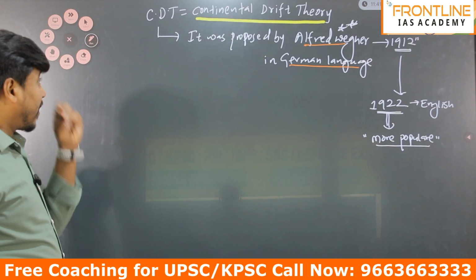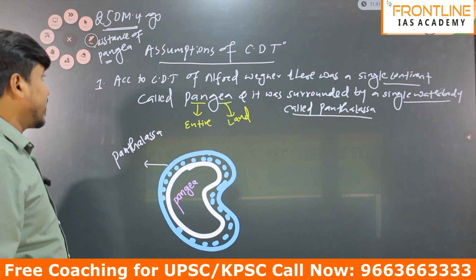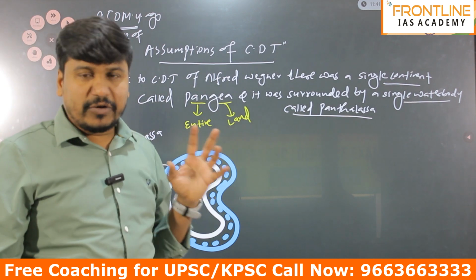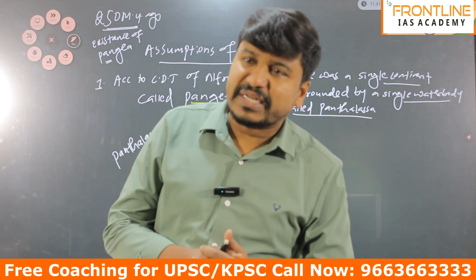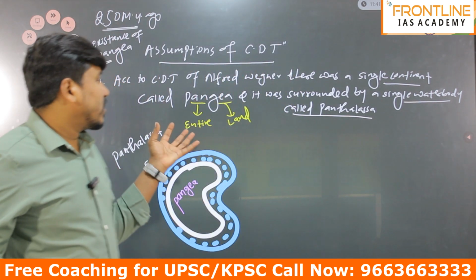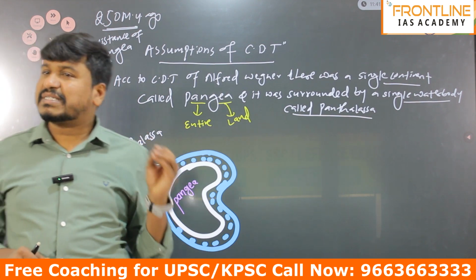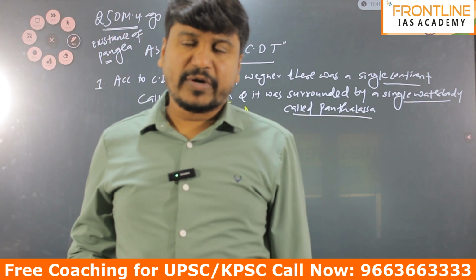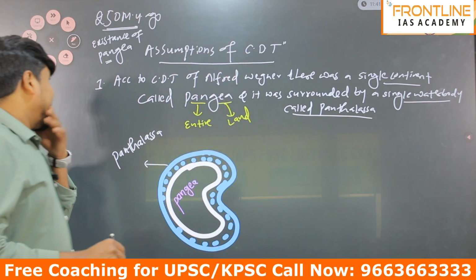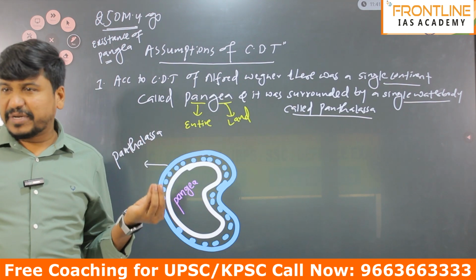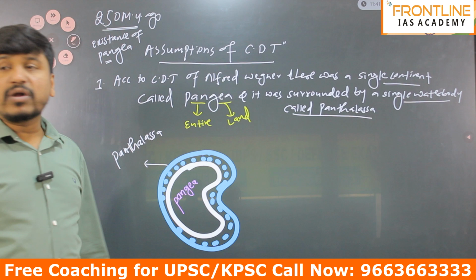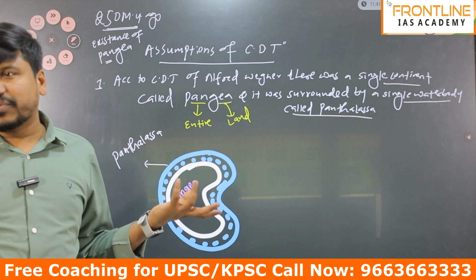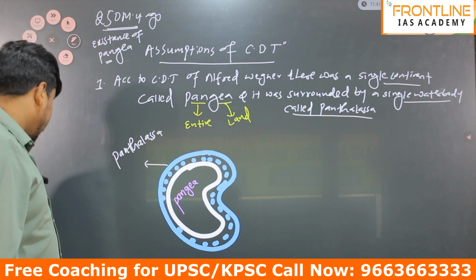And now we are discussing the evidences of this theory. The first evidence is the existence of Pangea. According to this theory, there was a Pangea around 250 million years ago, during the Mesozoic era, a single landmass surrounded by one larger water body called Panthalassa. Pan meaning entire, thalassa meaning water. And Pangea: pan meaning entire, Gea meaning earth. So this is the first evidence.